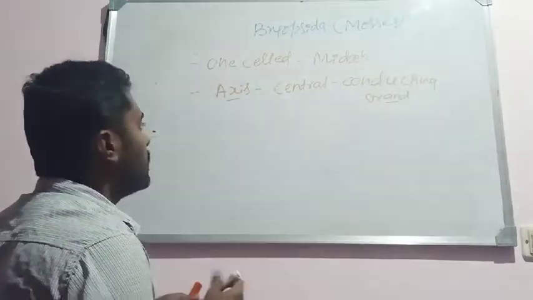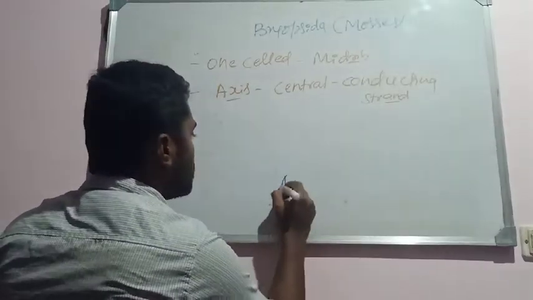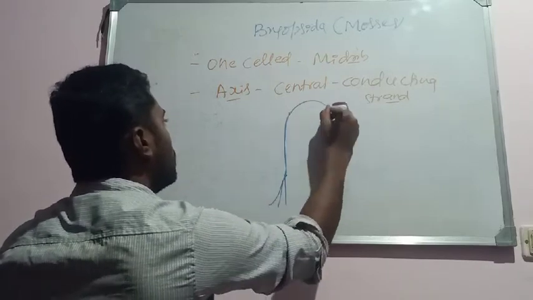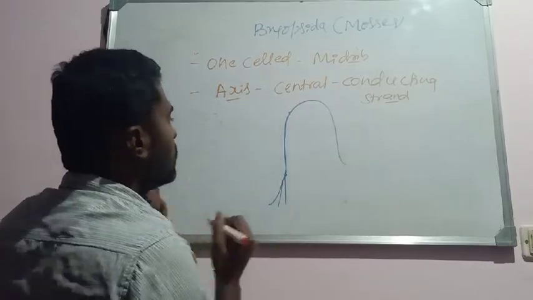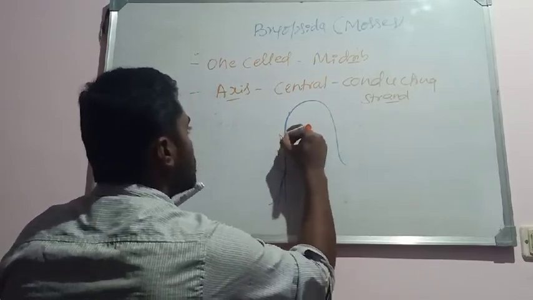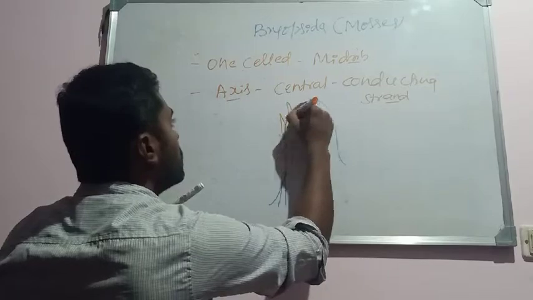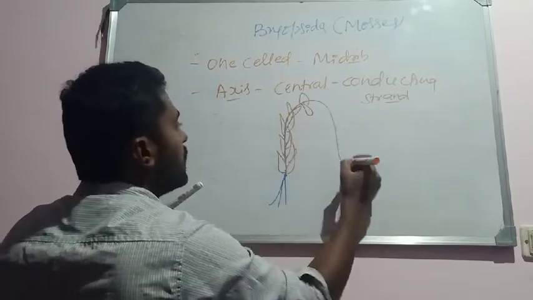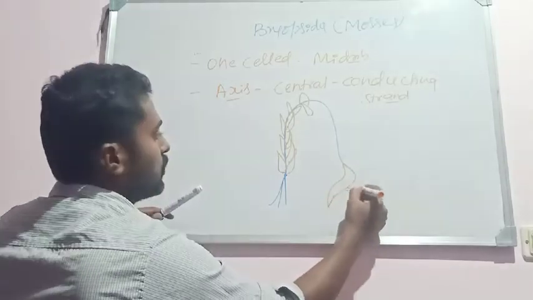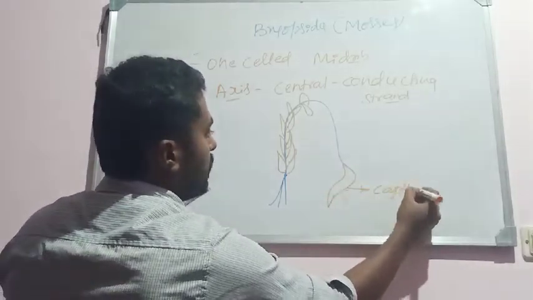So the plant body will be like this. The aerial axis, the erect branch of the plant body, is covered by very small, minute leaves on its surface. At the terminal end, it bears the sporophyte. So this is the capsule, the part of the sporophyte.